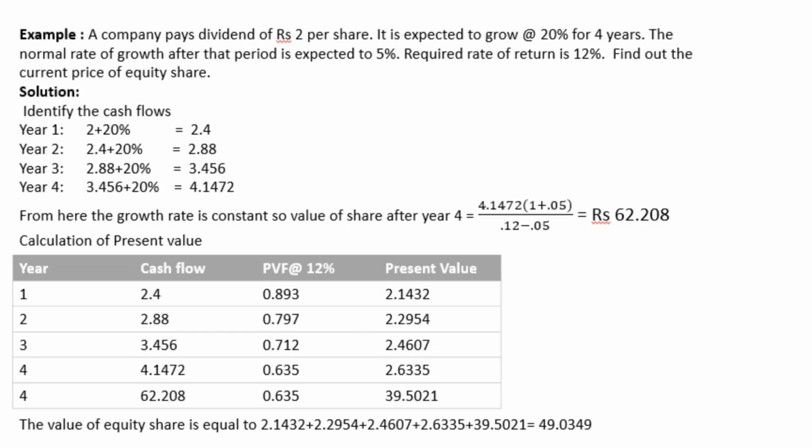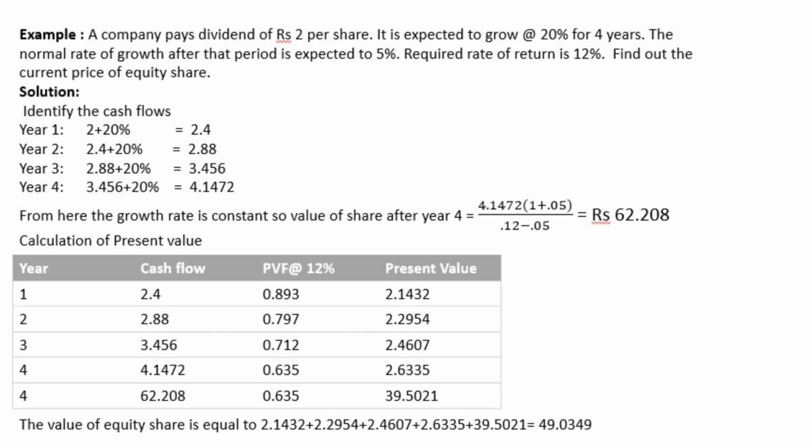And after 4 years, the value of the equity share is 62.208, because after the 4th year the growth rate will be constant, that is 5%, and for valuing the share after 4 years, we have applied the formula stated in case 2, that is constant growth rate. I hope you understand. In years 1 to 4, the growth rate is 20%, and after the 4th year the growth rate is constant. So first we have identified the cash flow for the first 4 years, and after that directly we have identified the price of the share after 4 years, that is 62.208.